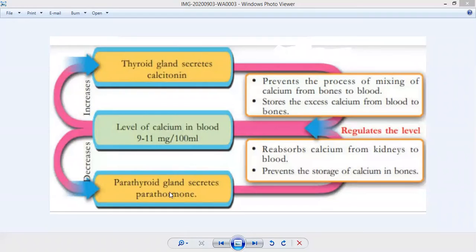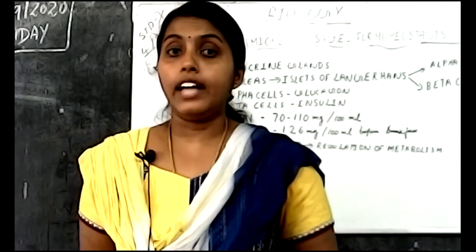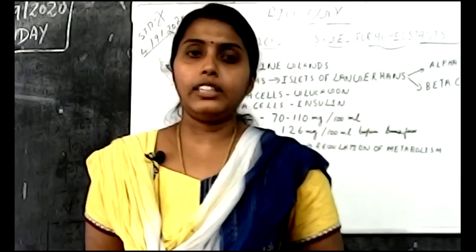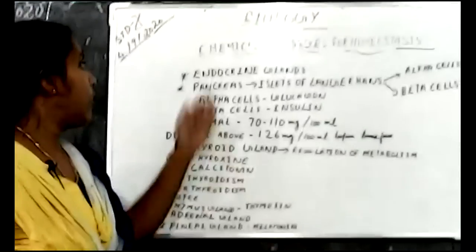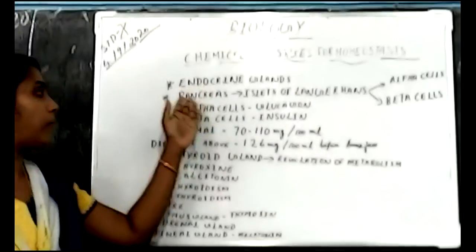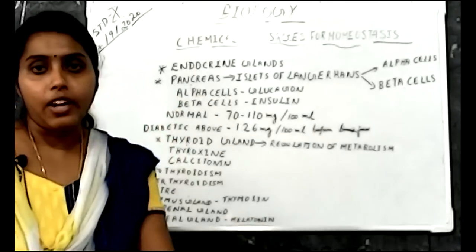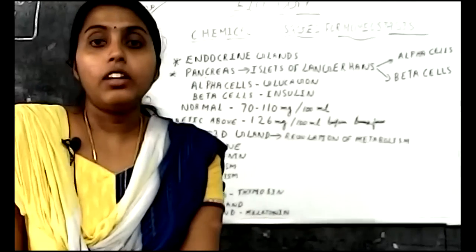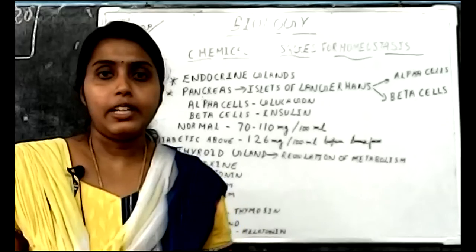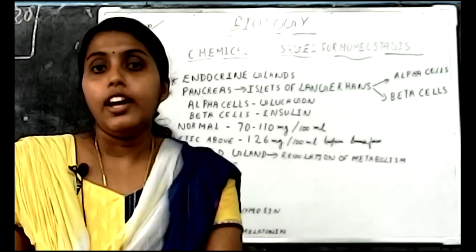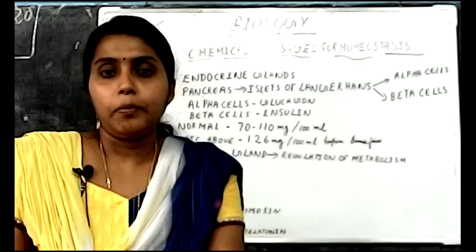Okay, these are the hormones produced by the thyroid gland and the parathyroid gland. So now we have gone through the hormones produced by the endocrine glands: pancreas, thyroid, parathyroid, and the thymus. About these glands we have discussed. Another gland is the adrenal gland. The adrenal gland is present on the kidney. Now we can see which hormones are produced by the adrenal gland.